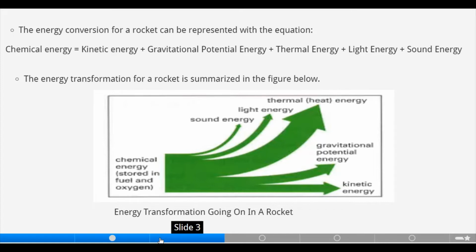Sound. Also, light energy, it must give out light. Thermal or heat energy. Then gravitational potential energy. That shows that the height of the rocket is changing as it's moving up. Then kinetic energy is also involved due to the what? Mass and velocity of the rocket.